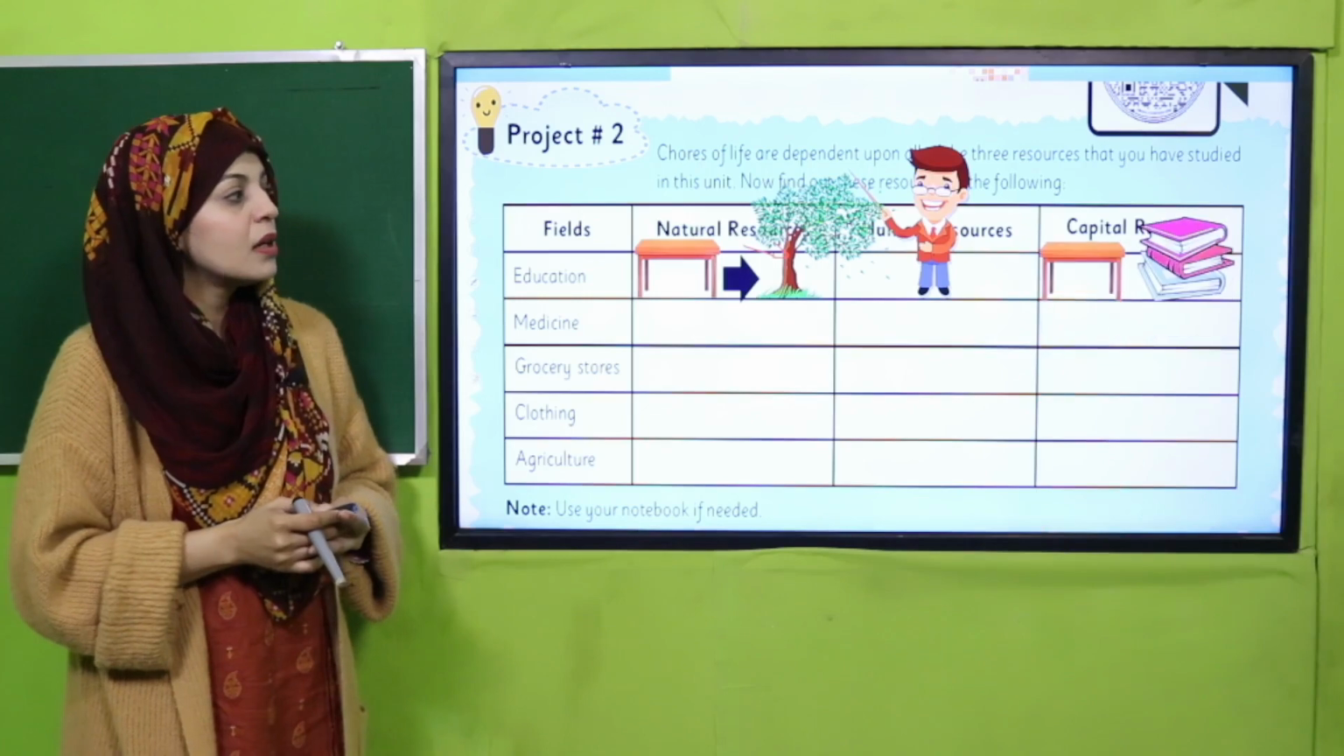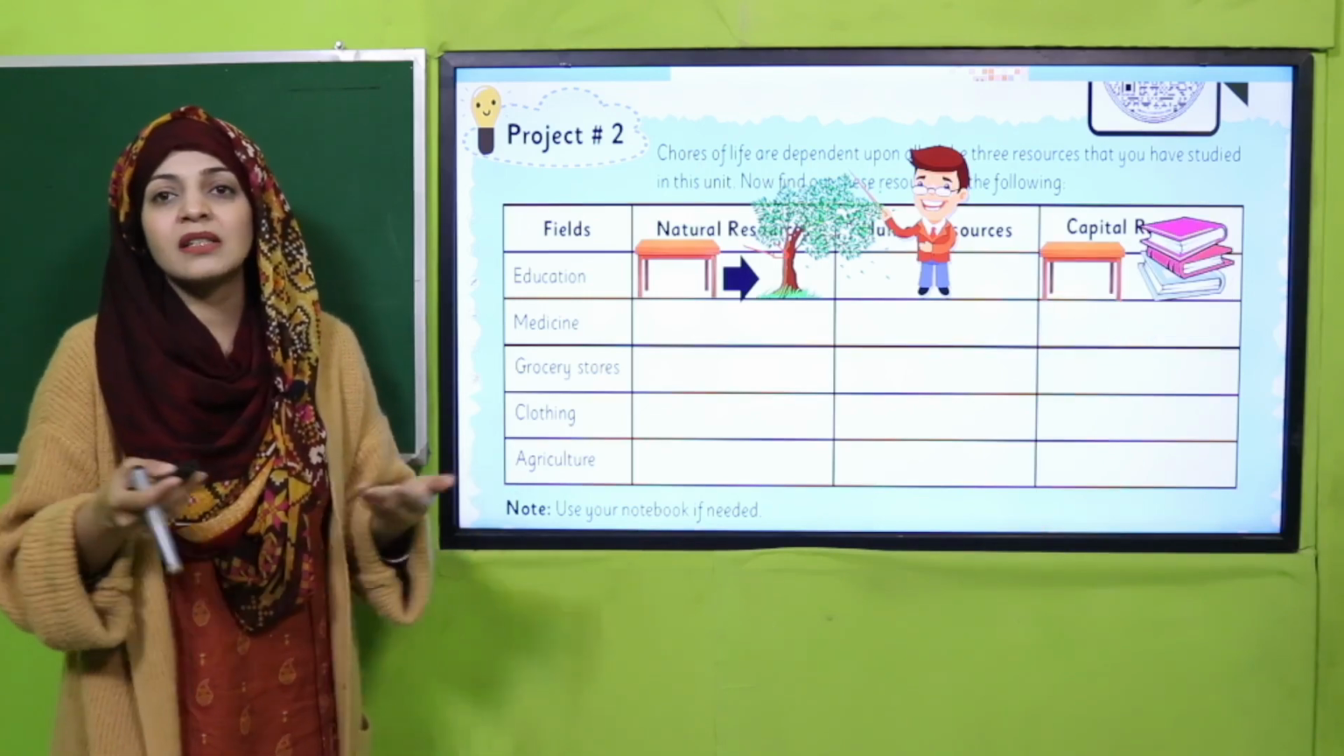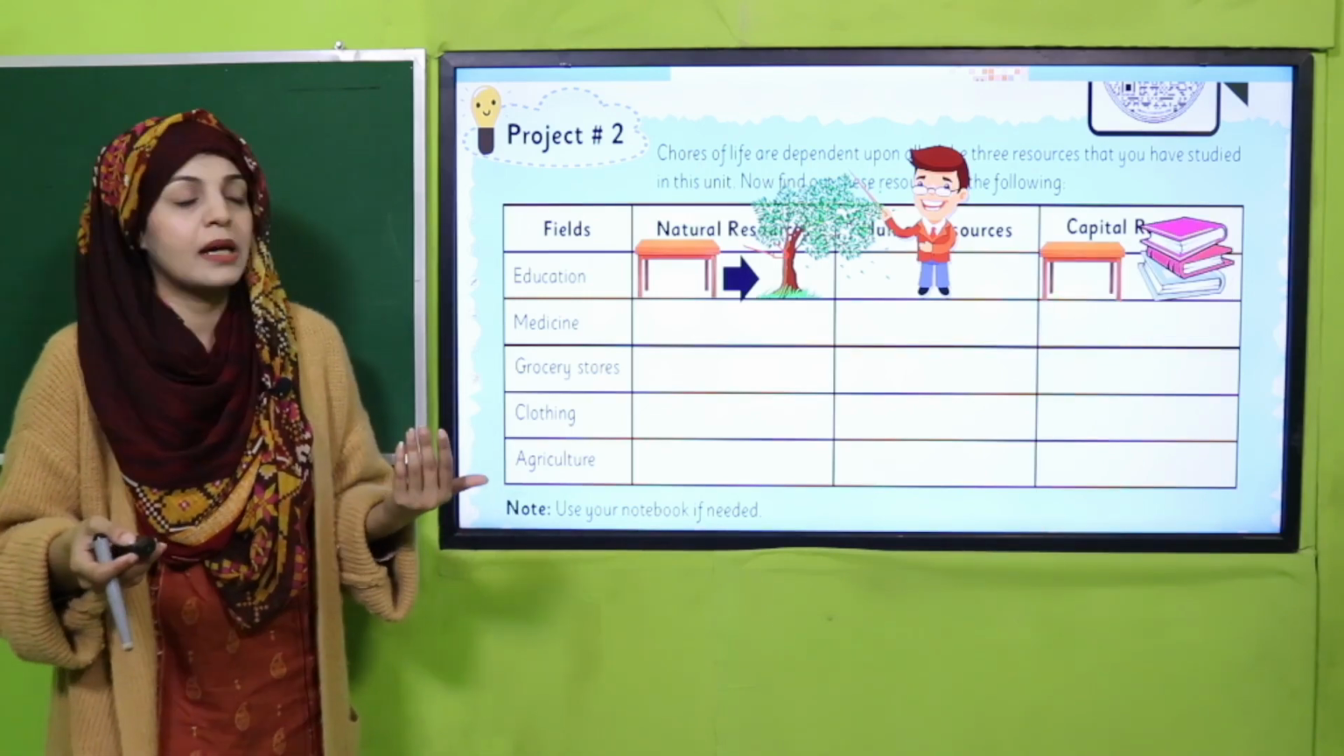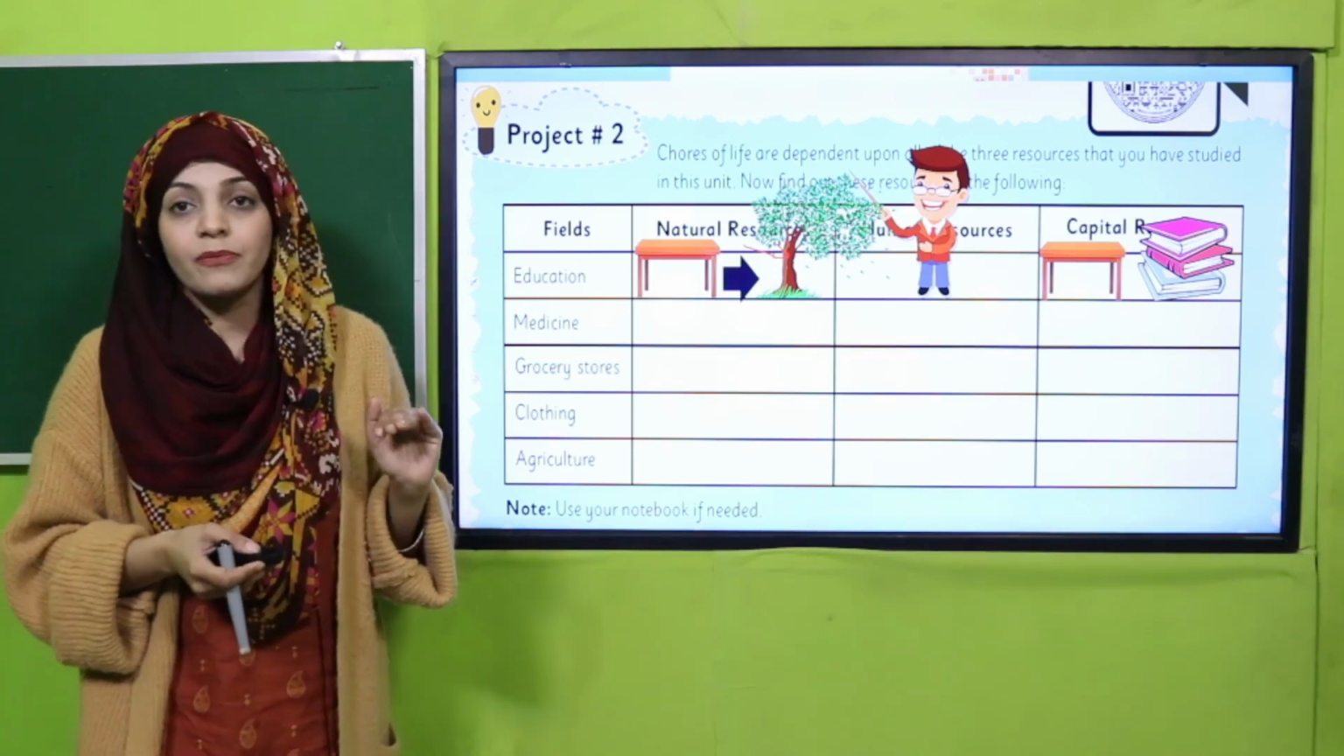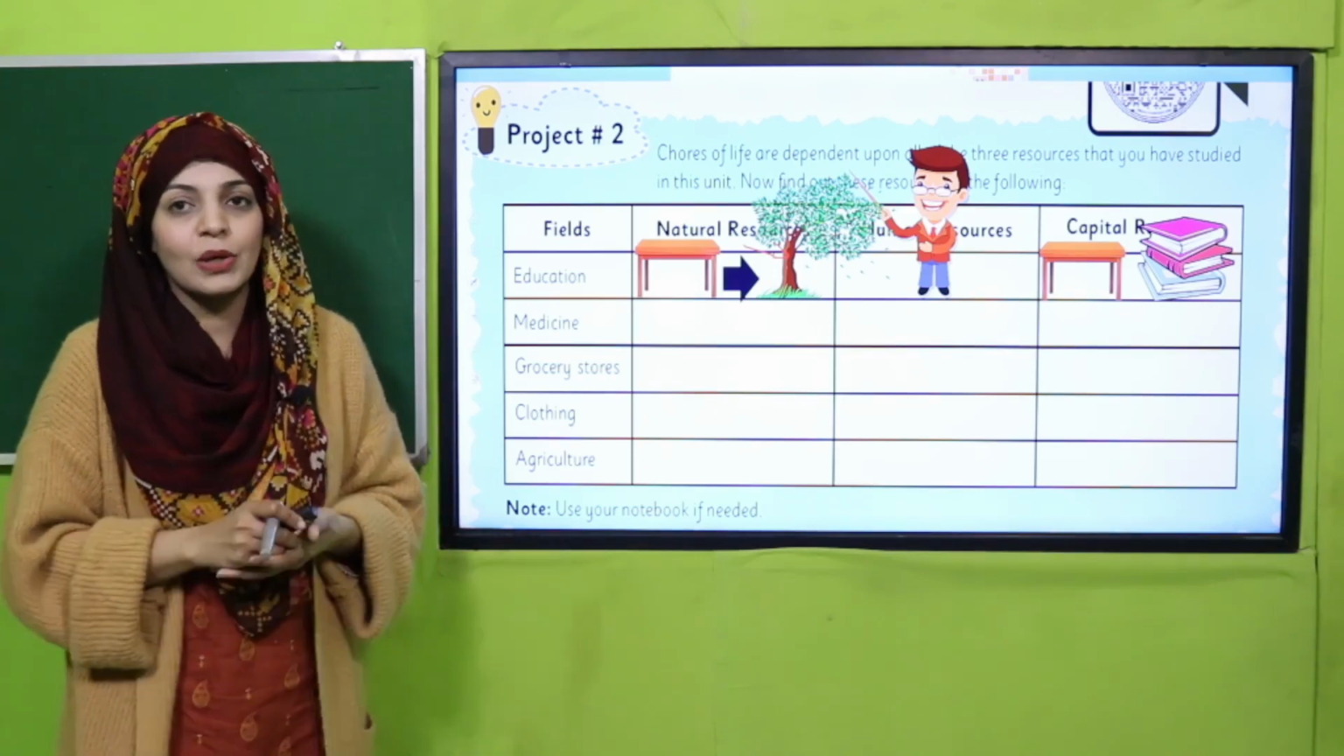Capital resource: books, tables, chairs, pens, pencils, multiple, there are many. So you have to write down their names. I am showing you pictures so that it becomes a little bit interesting.